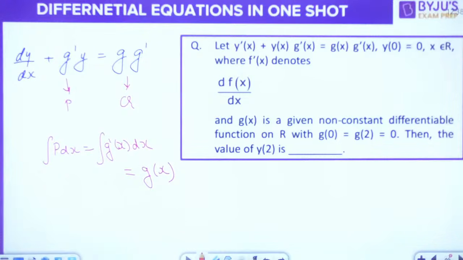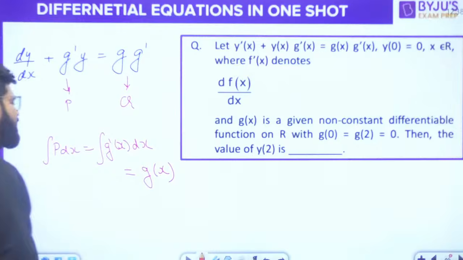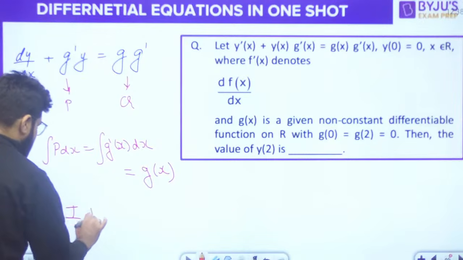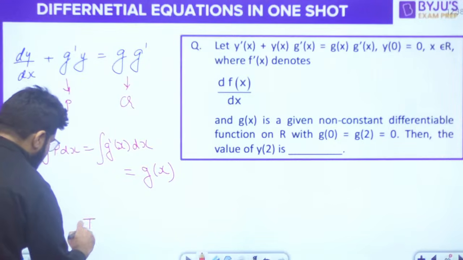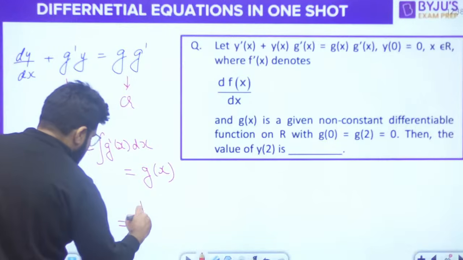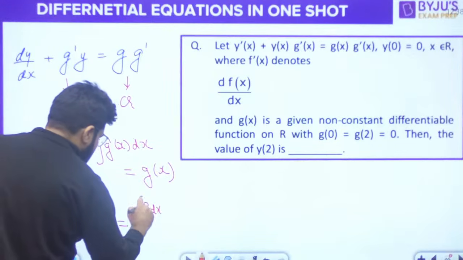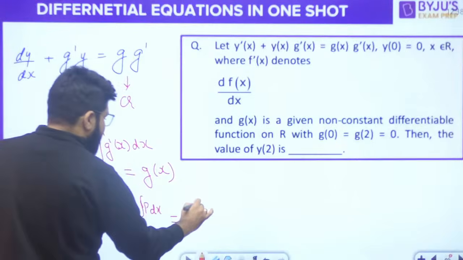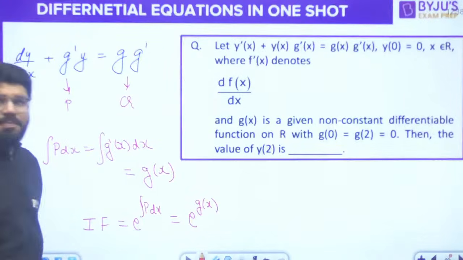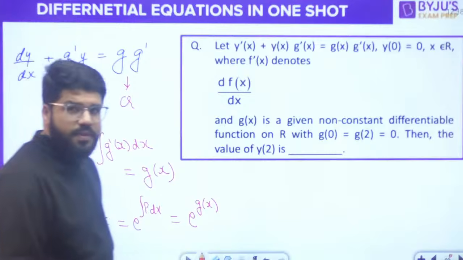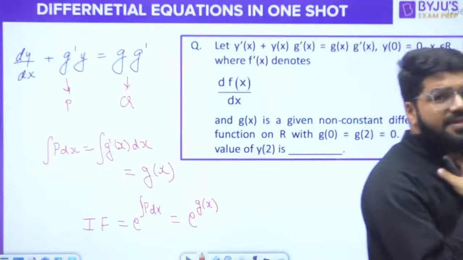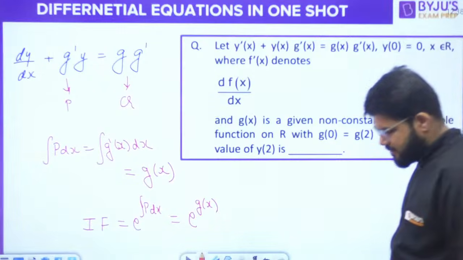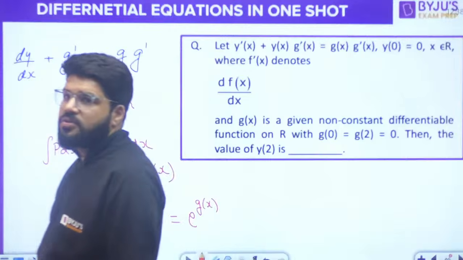Integrating factor will be e raised to the power integral p dx, and that will be e raised to the power gx. So the integrating factor is e raised to the power gx.